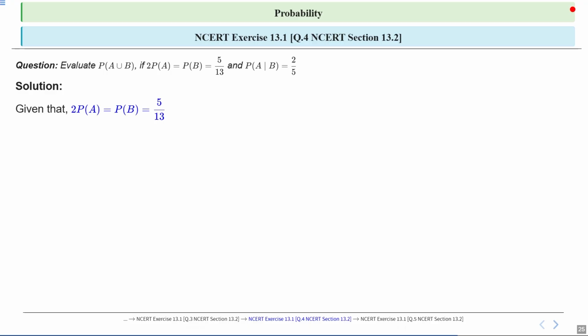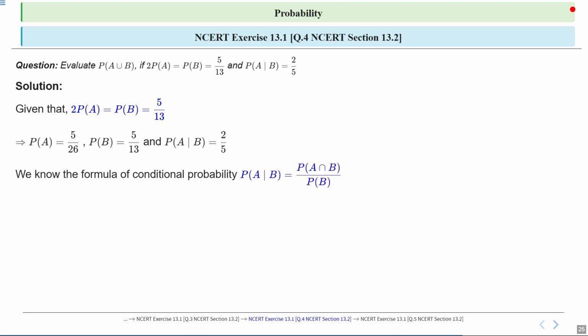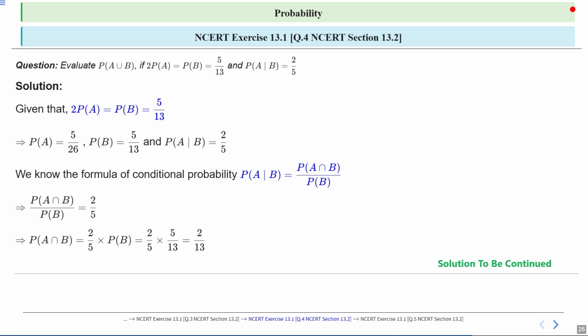Given that 2 times probability of A is equal to probability of B is equal to 5 upon 13, right? So probability of A will be equal to 5 upon 26, probability of B is equal to 5 upon 13, and probability of A upon B will be equal to 2 upon 5. Now we know the formula of conditional probability is probability of A upon B is equal to probability of A intersection B upon probability of B, right? Therefore, probability of A intersection B upon probability of B is equal to 2 upon 5. Therefore, probability of A intersection B will be equal to 2 upon 5 into probability of B, which is equal to 2 upon 5 into 5 upon 13, which is equal to 2 upon 13, right?